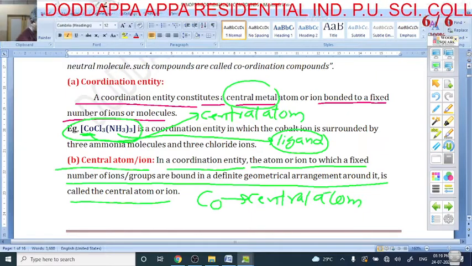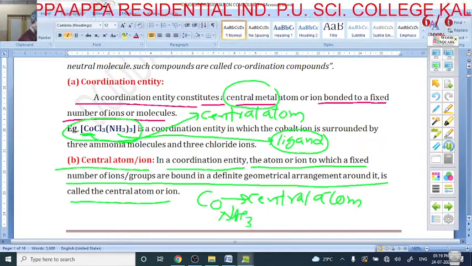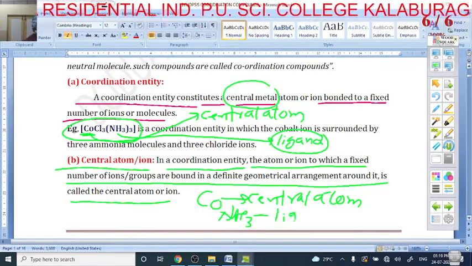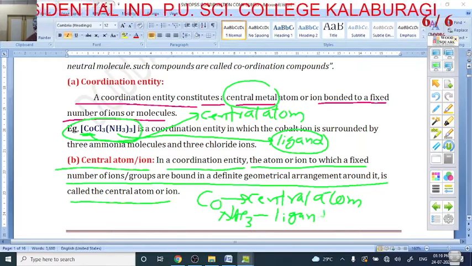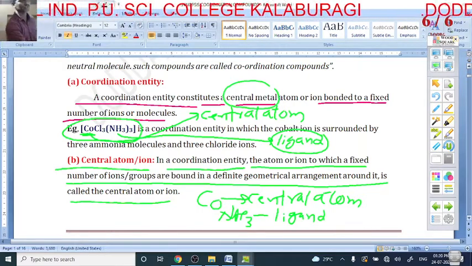And one more is what here? NH3 is there. So this NH3 is nothing but a group of molecules or ions. This group of molecules or ions is called what? Ligand. So this is the coordination entity.